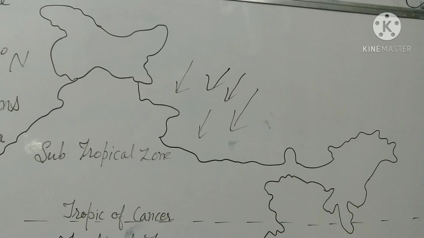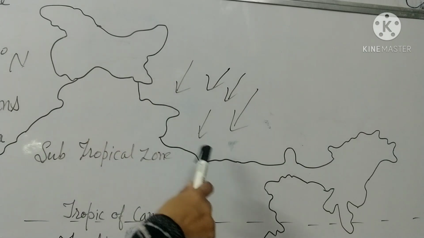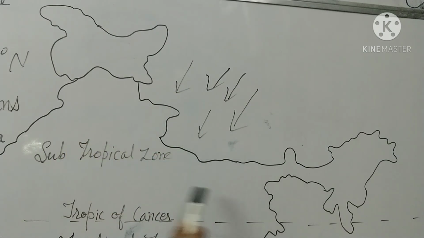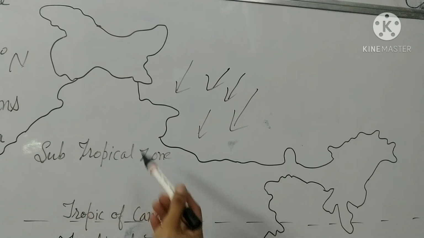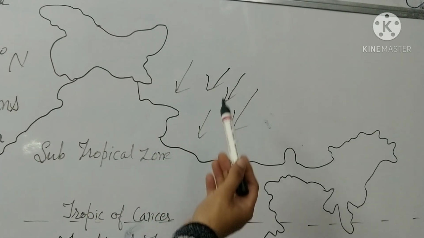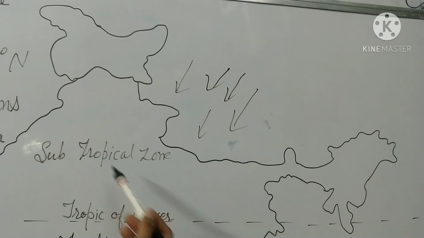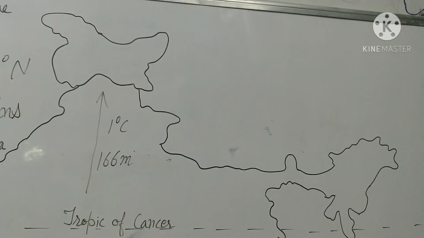At the same time, the Himalaya obstruct the southwesterly monsoon winds, thereby causing heavy rainfall in the northern plains of India. When the winds start from the southwest and try to cross the Himalaya, they strike the Himalaya and cause heavy rainfall in the northern area of India. If the southwesterly monsoon were able to cross the Himalaya, there would be no rainfall in the northern plains. So the next factor is altitude.